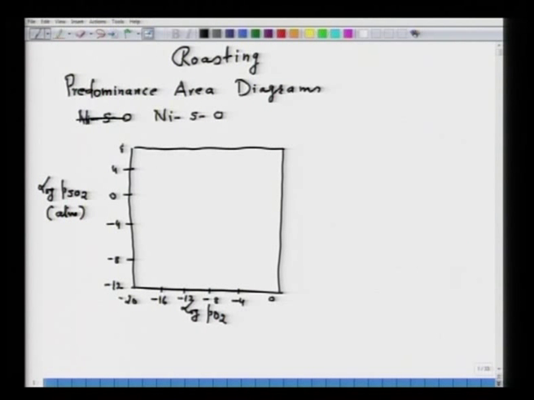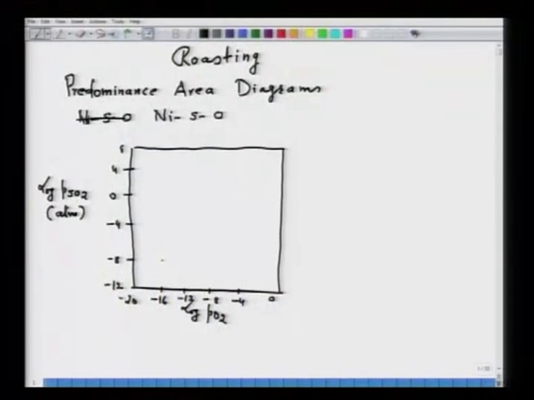Now, these are just orders of magnitude; the lines that I am going to draw may not comply with the values of the axes that I have given. So, it goes something like this. These are the variations.